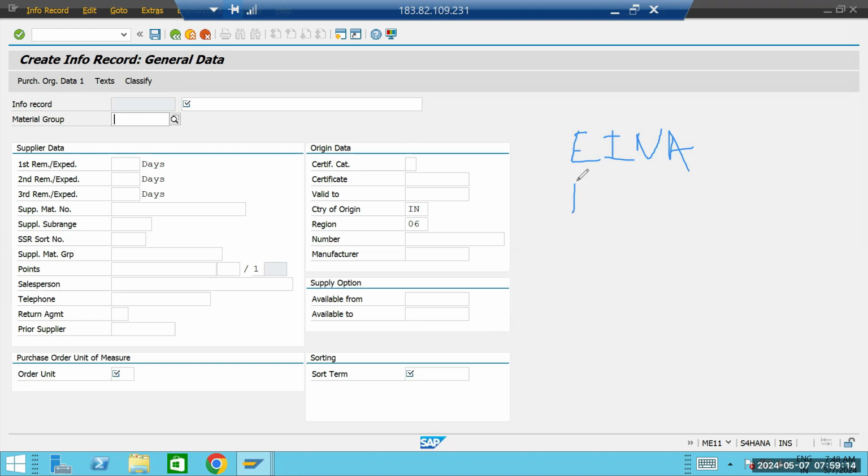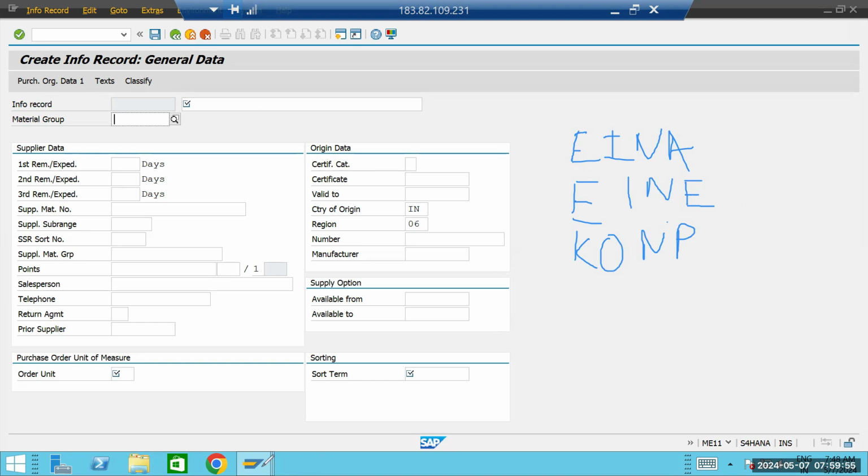The next table is EINE. EINE is the second table, which will contain the purchasing organization data. The purchasing organization data will be in the EINE table. Next is KONP. KONP will have all of your condition record data.